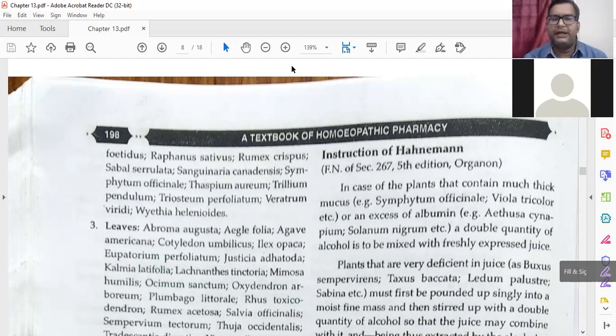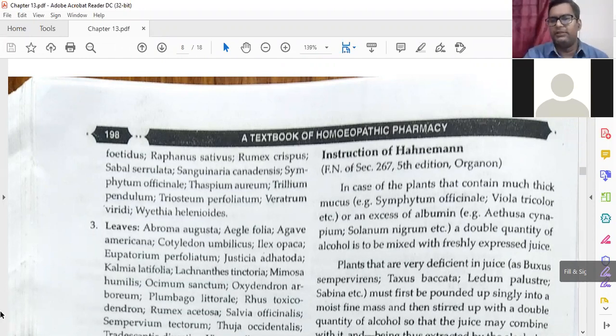In case of plants that contain much thick mucus, like Symphytum officinalis, okay, Symphytum was there in the second class also, Viola is there, or an excess of albumin, then double the quantity of alcohol is to be mixed with the fresh expressed juices. We need to put double the quantity of alcohol so that it can be dissolved properly. Plants that are very deficient in juices, like Ledum pal, must first be powdered up with